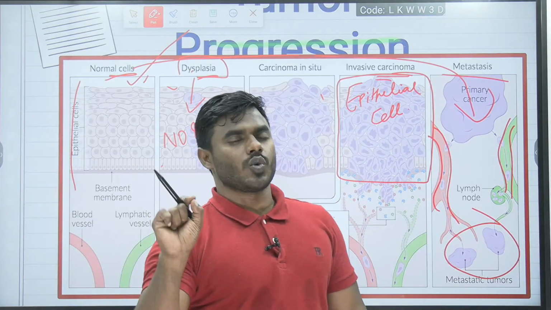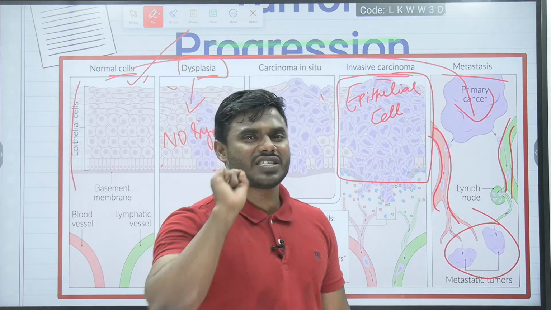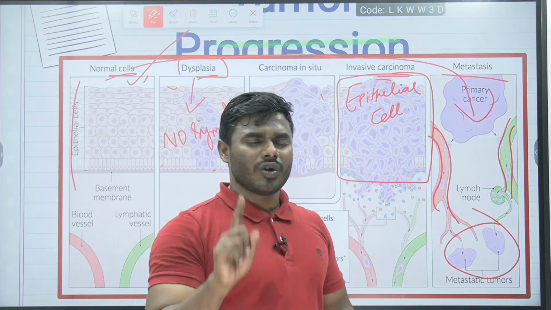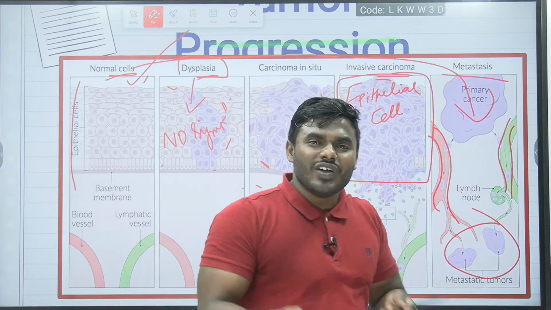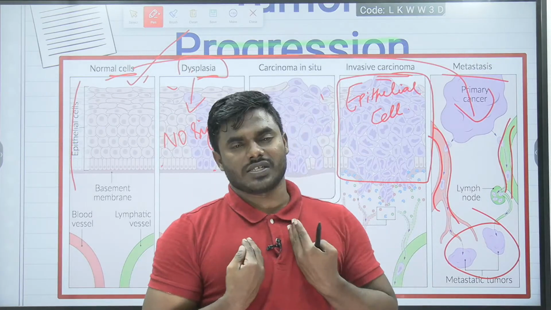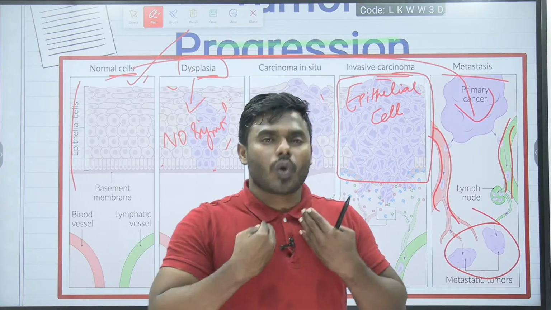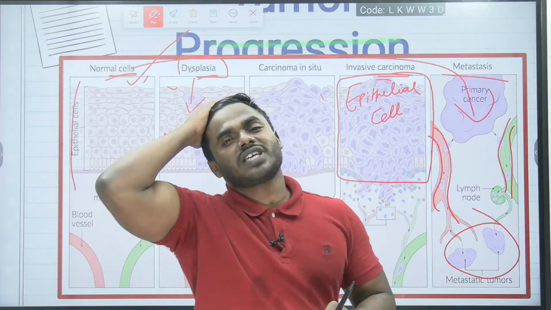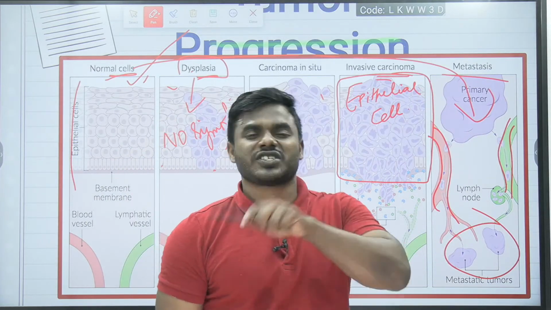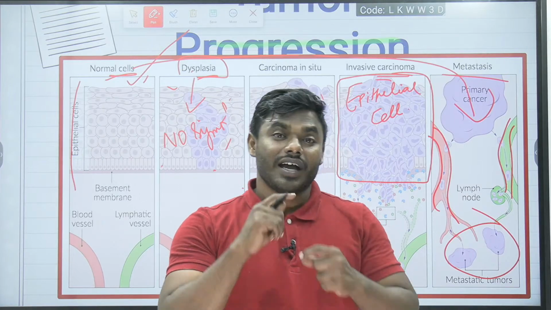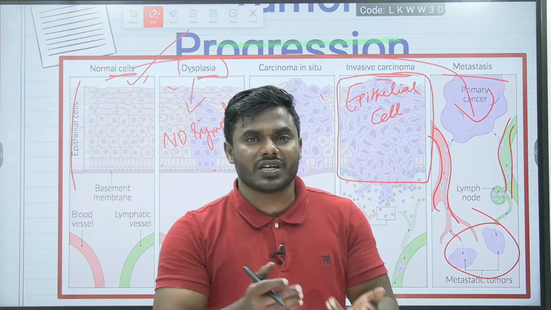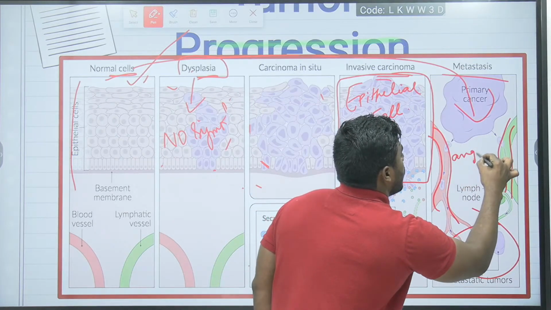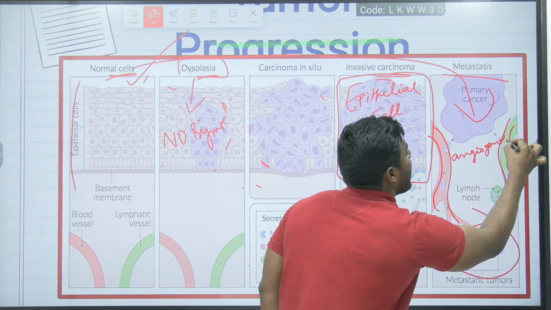Now, most of the students will get one very valid doubt. What is that valid doubt? Sir, where have these blood vessels come from? You have to remember that the cancer cell will start utilizing our own blood vessels. The cancer cell starts utilizing our own normal cell blood vessels to transport. Suppose for example, in certain cases, you know what is the specialty of cancer cells? Cancer cells can synthesize their own blood vessels for their transport. So that particular process, we will be calling it angiogenesis.